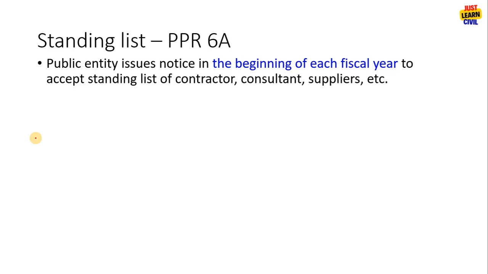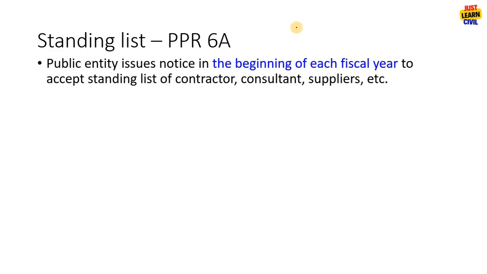Before going to the procurement category and method, we need to learn about this standing list. We will see detail in some other tutorial. Let's see the overview of this standing list. It is mentioned in PPR rule number 6A.